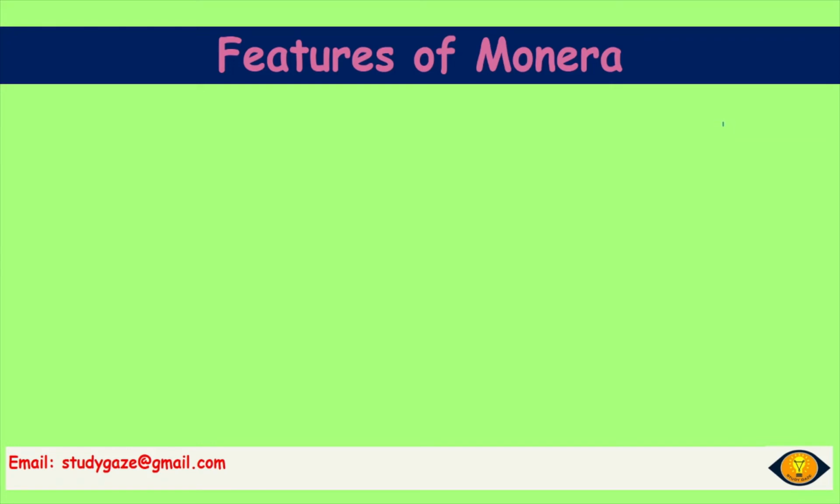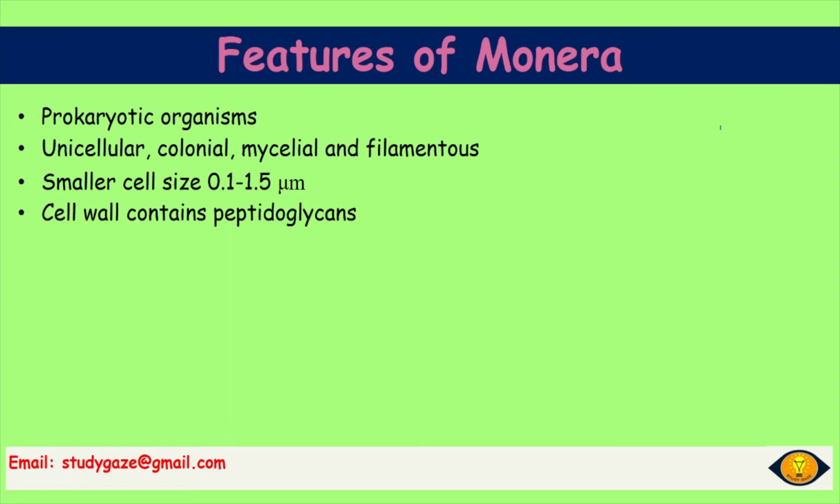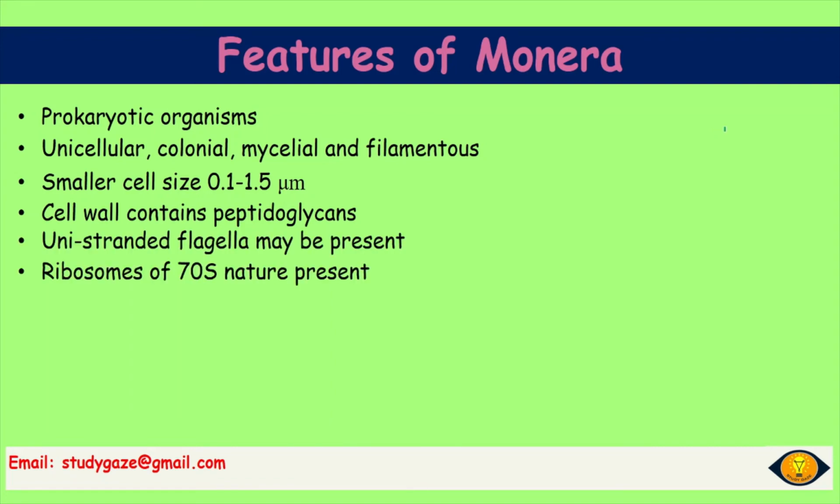First we will talk about the simplest form, that is Monera. It comprises prokaryotic organisms, unicellular, colonial, mycelial and filamentous. The cells are smaller in size, about 0.1 to 1.5 micrometer. The cell wall contains peptidoglycans. Uni-stranded flagella may be present. Ribosomes of 70S nature are present.